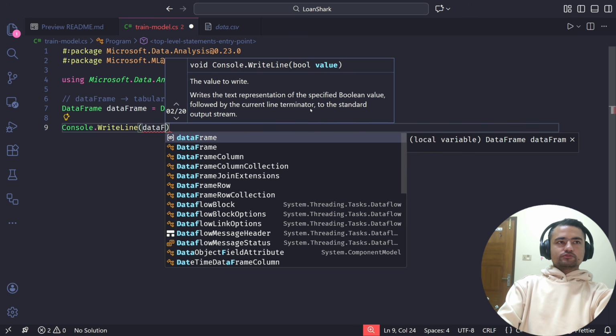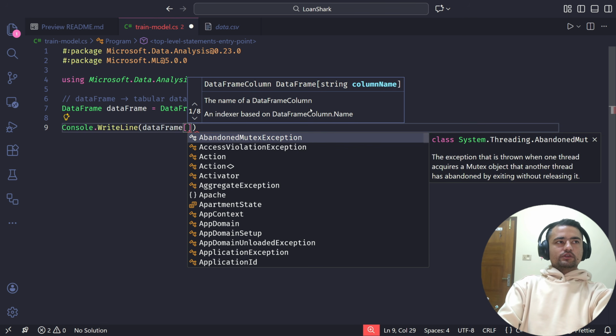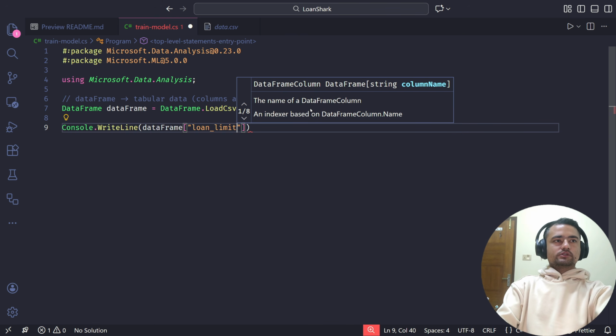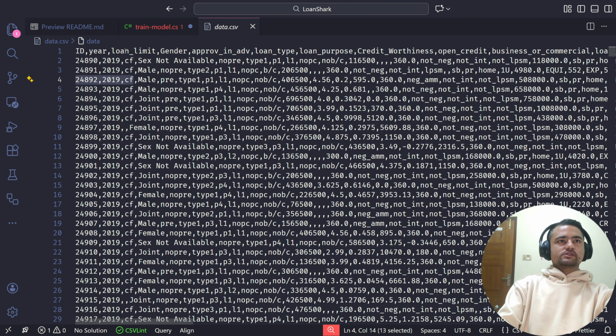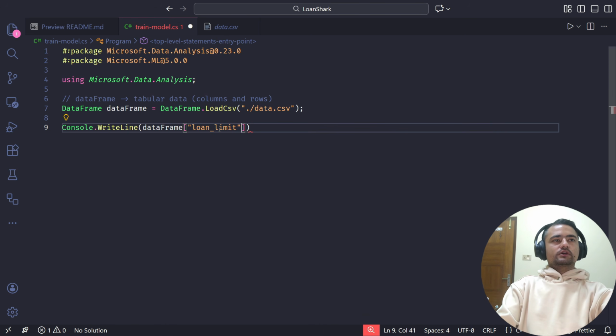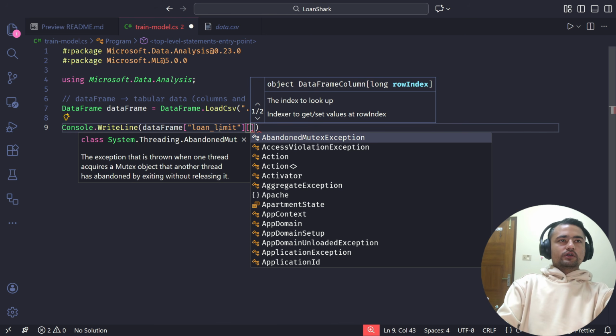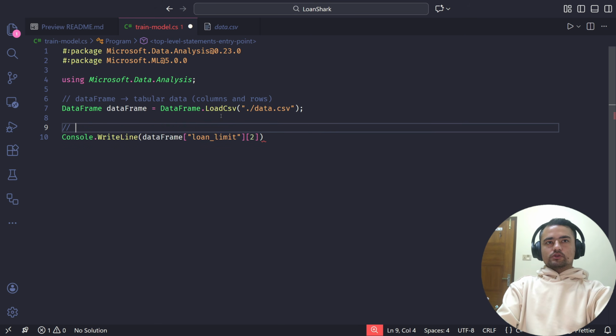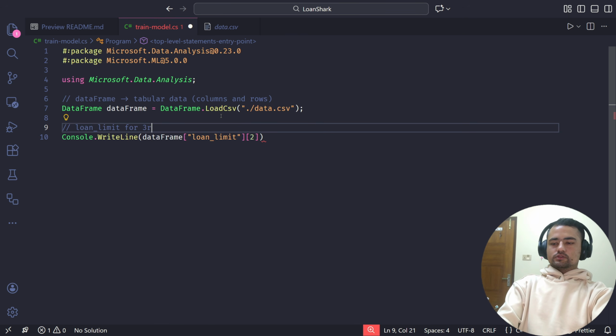I can navigate through the data frame in this way. First, I can provide the column name. So I want the loan limit. Make sure the column name matches exactly with the CSV file here. It's loan limit, all lowercase. Copy this, paste it here. And then for the third row, I just want to give the index of 2. Okay, so loan limit for third row.